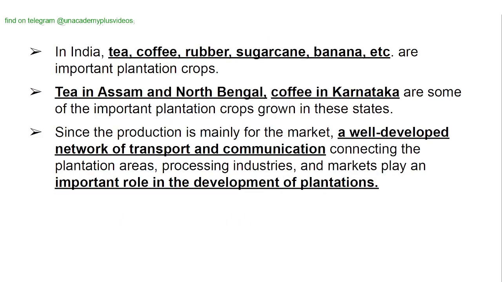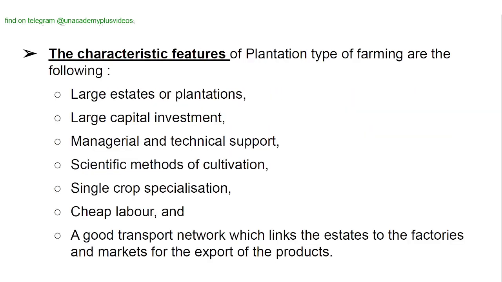In India, tea, coffee, rubber, sugarcane, banana, etc. are important plantation crops. Tea in Assam and North Bengal, and coffee in Karnataka are some of the important plantation crops grown in these states. Since the production is mainly for the market, a well-developed network of transport and communication connecting the plantation areas, processing industries, and markets plays an important role in the development of plantations.